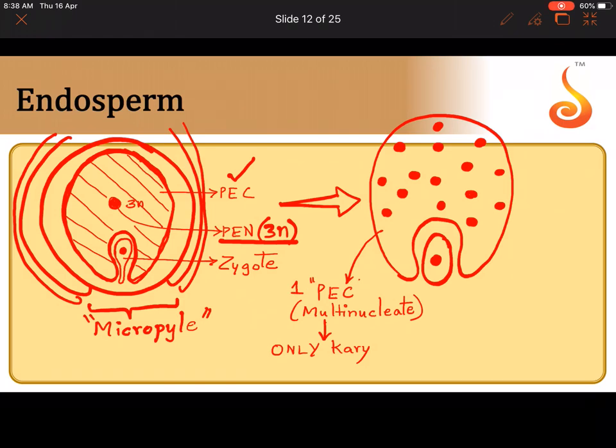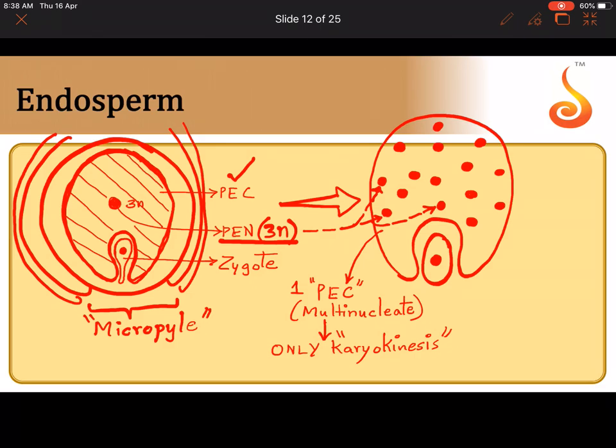One primary endosperm cell only, but with many nuclei. Where did these nuclei come from? These nuclei came from the division of the primary endosperm nuclei, that is PEN. So what do you call this process where only nucleus is dividing? We call it as karyokinesis. The cell is not dividing. Cytokinesis is not happening, but only karyokinesis is happening.